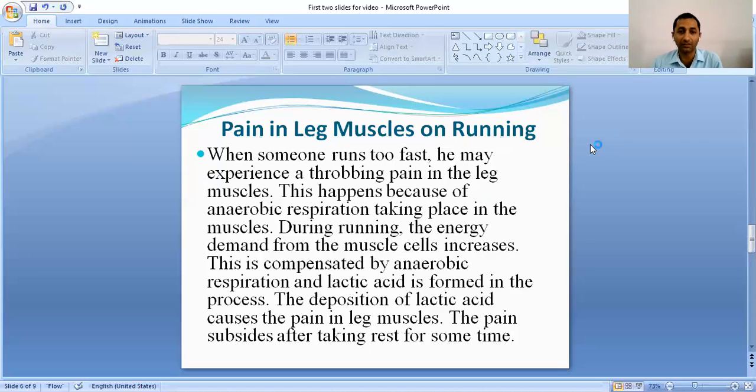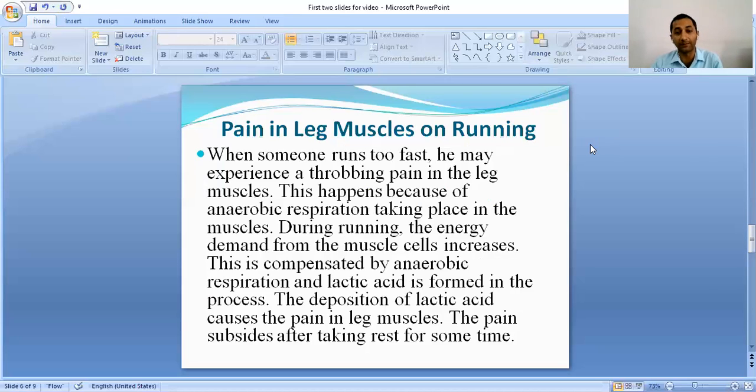The reason is that during very fast running, respiration starts in the absence of oxygen, and as a result, lactic acid is synthesized in the muscles.